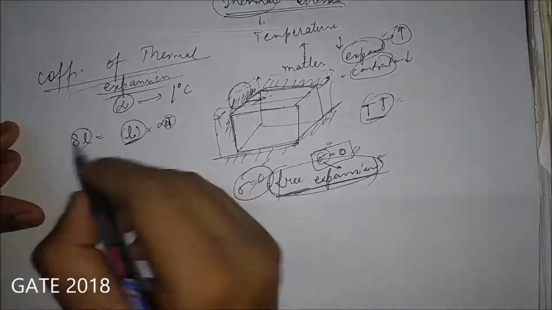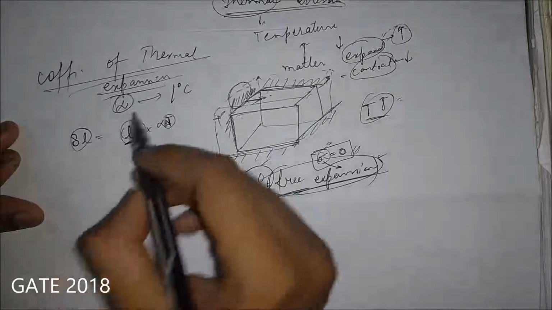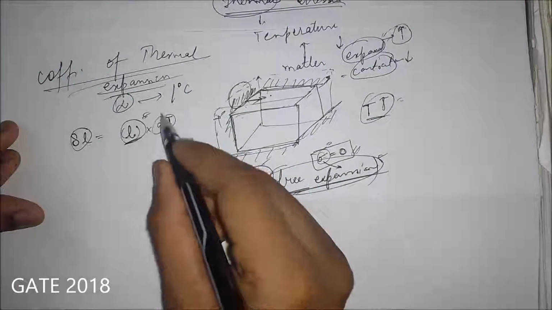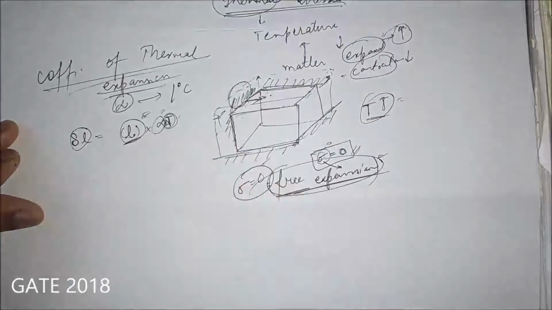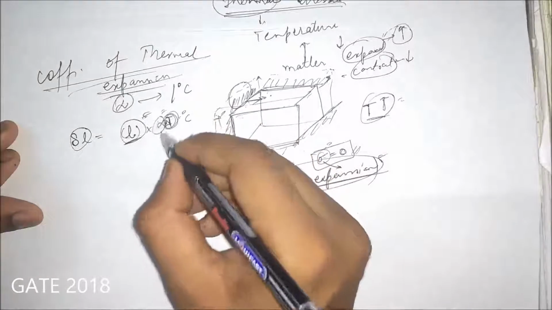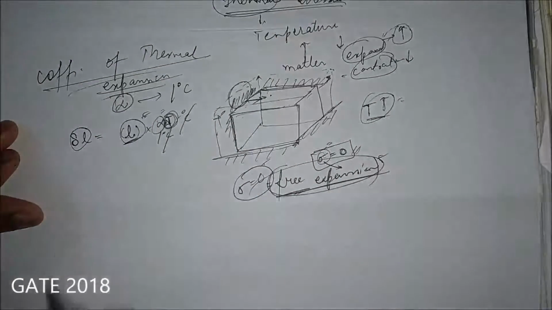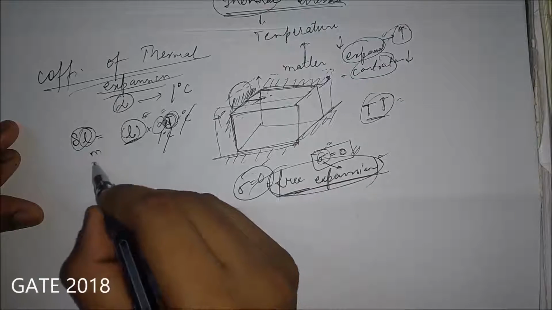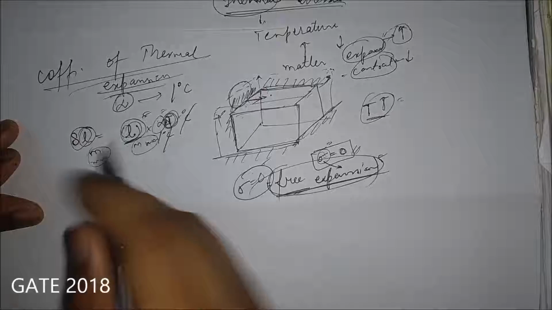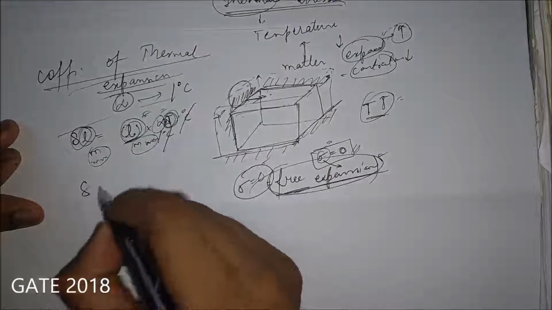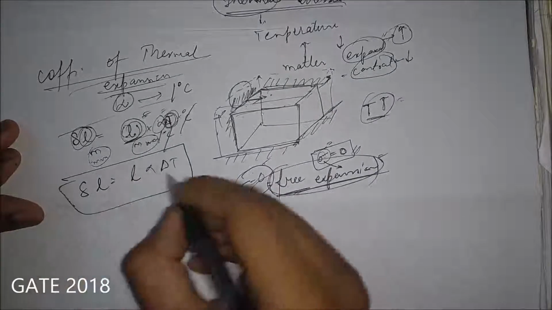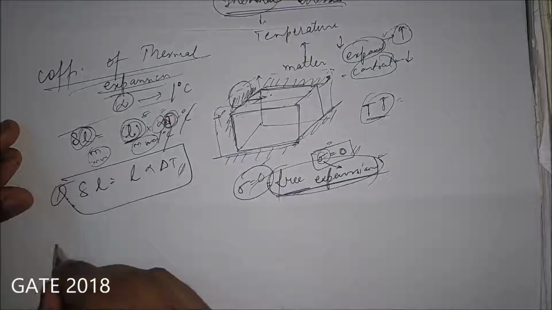The change in length in any direction can be given by the original length in that direction into alpha, the coefficient of thermal expansion, into the change in the temperature, which is in centigrade, and alpha will be per degree centigrade. Centigrade cancels. The length unit will be meter or mm, and the change in length will also be in meter or mm. So dimensionally also this equation is satisfied. I'll write it again. Just remember this. This is important.